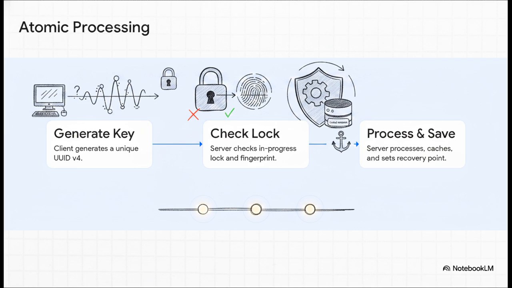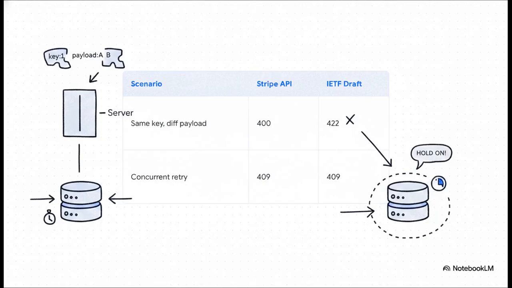And finally, step 3, the server processes the data, saves the cache response, and sets a recovery point. So how do servers actually communicate these edge cases back to the client? If we compare the industry standard Stripe API with the upcoming IETF standard draft, we do see a few differences. If a client sends the same key but a totally different payload, Stripe returns a 400 bad request, while the IETF draft suggests a 422 unprocessable content.